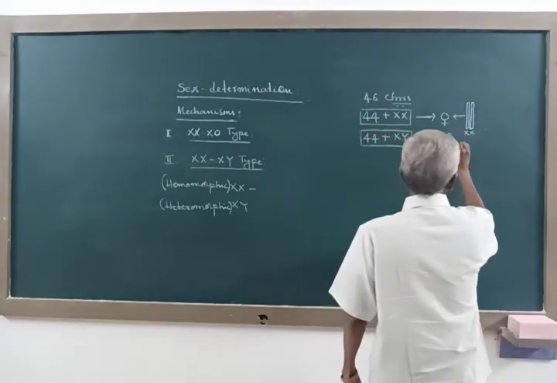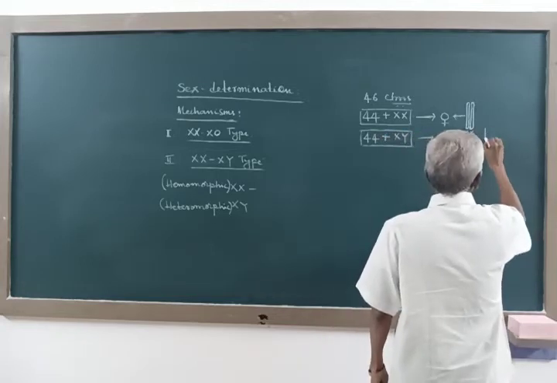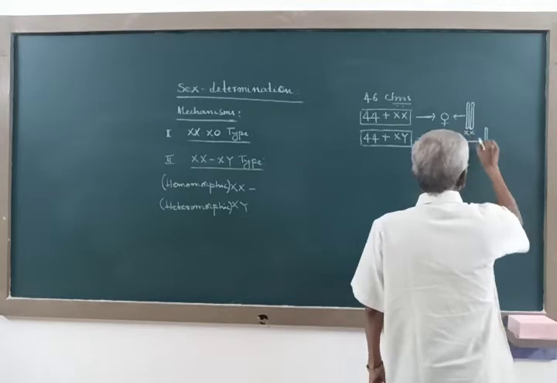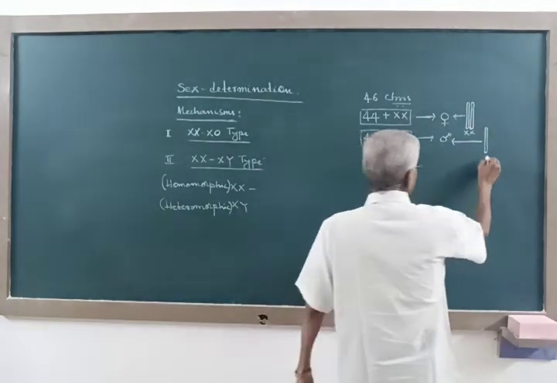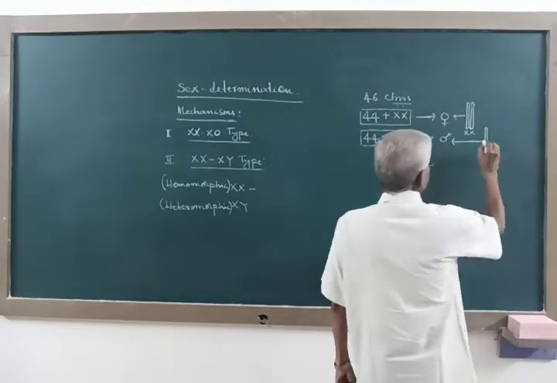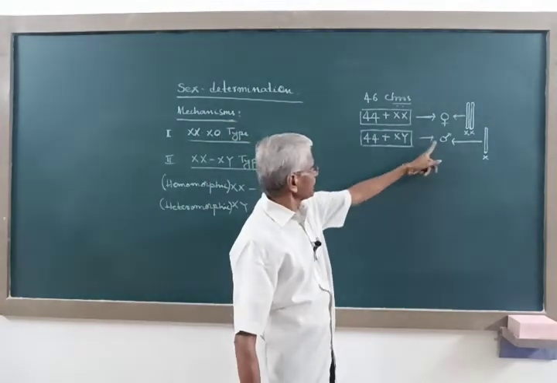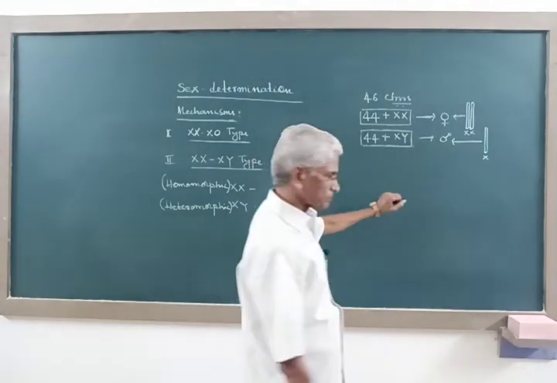Whereas the male has 1 sex chromosome similar to the one present in the female. So this is also an X chromosome. But the other sex chromosome present in the male is not another X chromosome, but a Y chromosome.